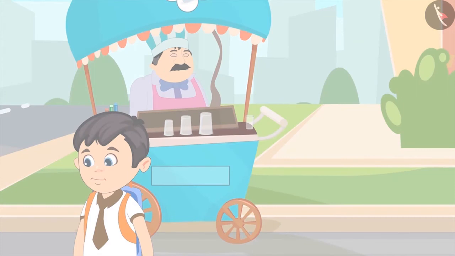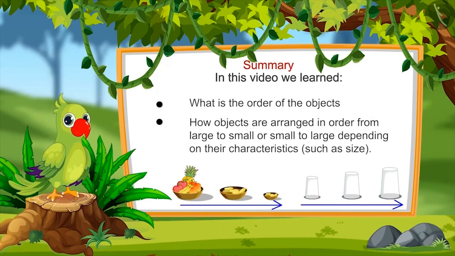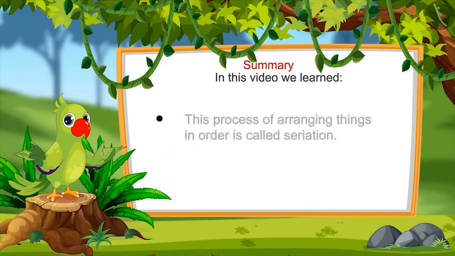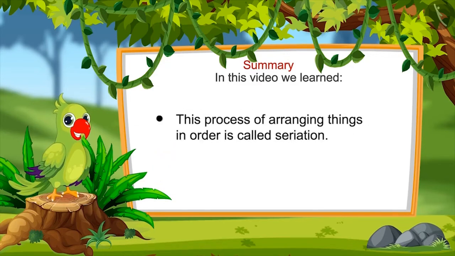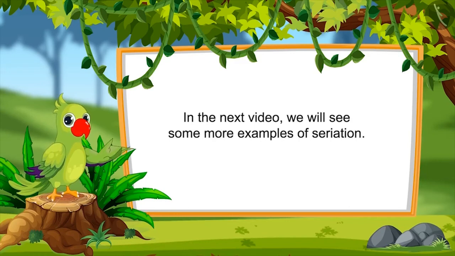So children, that is all for today. In this video, we have learned what is the order of objects, how objects are arranged in order from largest to smallest or smallest to largest depending on their characteristics. And this process of arranging objects in order is called seriation. In the next video, we will see some more examples of seriation.